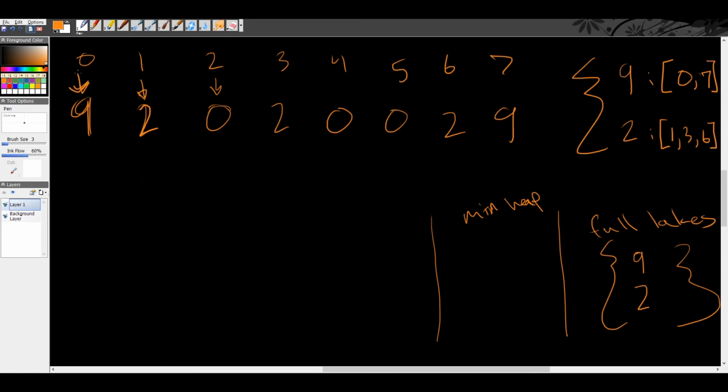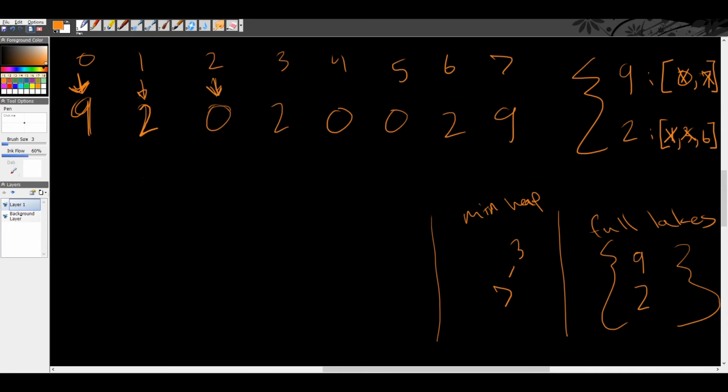So when we start and we add 9 in, we're going to cross out 0. We already saw index 0, and we're going to add 7 into our min heap. So if this were a dry day here, we would pop off the min heap and we would dry 7. But we get to day 1, we see the 2, we cross off the index we're at, we add in the next index. It's a 3. Well, that's coming up sooner than 7, so we'll put it in the min heap and it'll reorganize itself, a heapify, and 3 will be on the top.